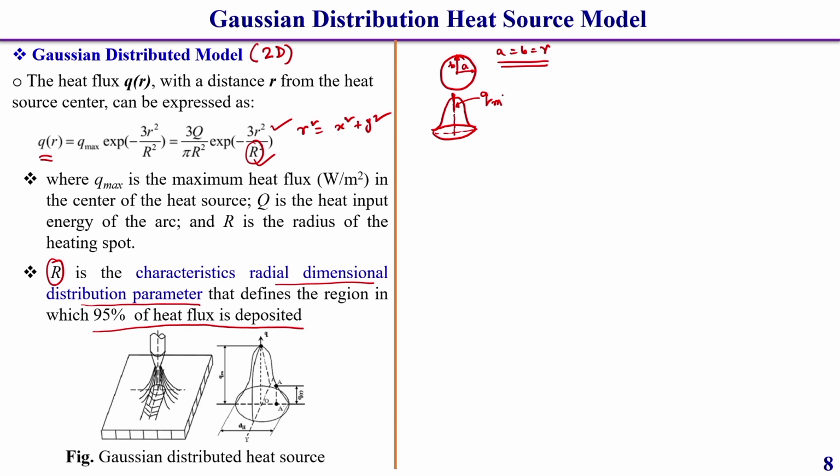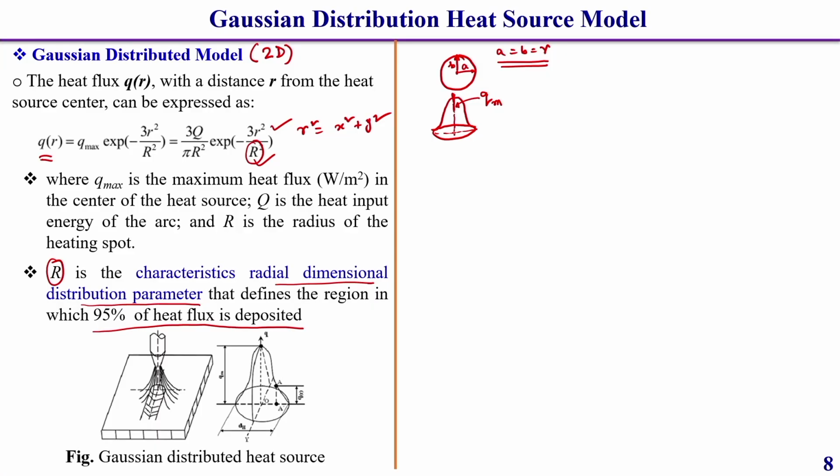As you can see, it is a two dimensional heat source, that means we are considering heat distributed over the surface of the plate only. The through thickness dimension heat source we are not considering.